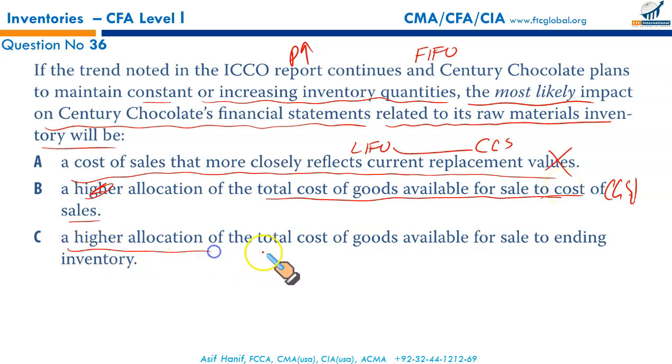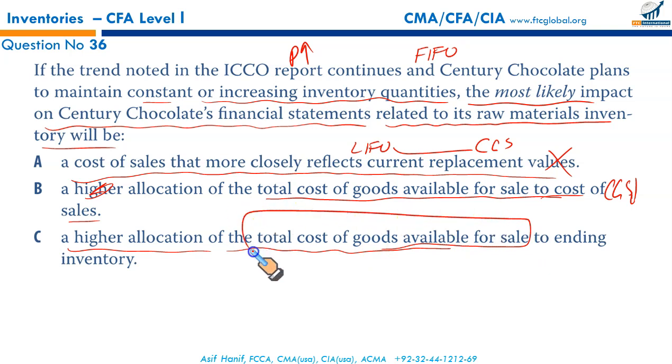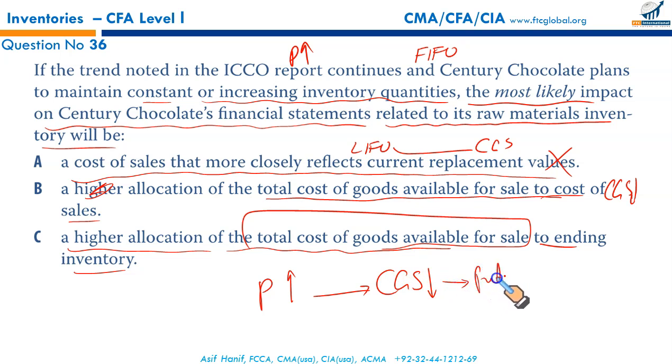A higher allocation of the total cost of goods available for sale to the ending inventory. Yes, when the prices are increasing and the company employs FIFO cost flow assumption, your CGS is lowered because of the older cost being charged to CGS, right? And this lower CGS will result in higher profitability. At the same time, your inventory will consist of latest prices. Your closing stock would be higher. So that makes C to be the correct option.